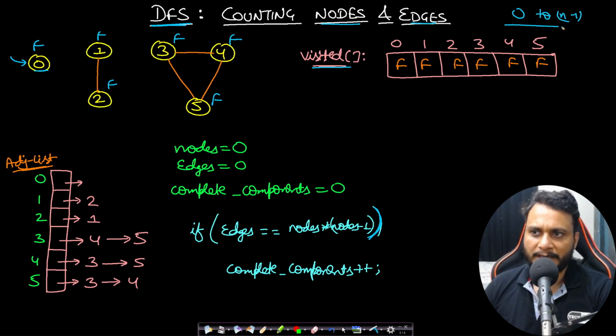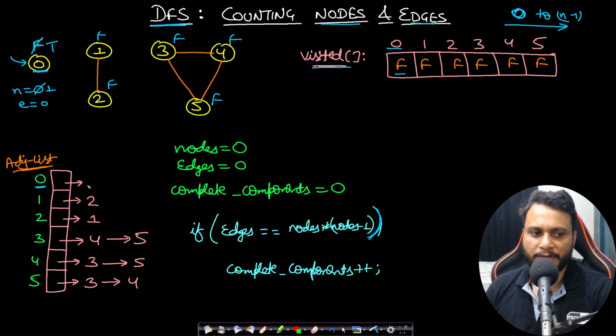Because you know that all the nodes are from 0 to n minus 1. So you can start in any order, 0 to n minus 1, n minus 1 to 0, it will not affect anything, right? So I will be starting with 0, and I can start the DFS only when it has not already been covered. That means the visited value at 0 is false. Yes, it is false. So I will be starting a node counter with 0, the edge counter also with 0. And as soon as I reach this 0, I can mark it as true, and I will increment the node count to 1.